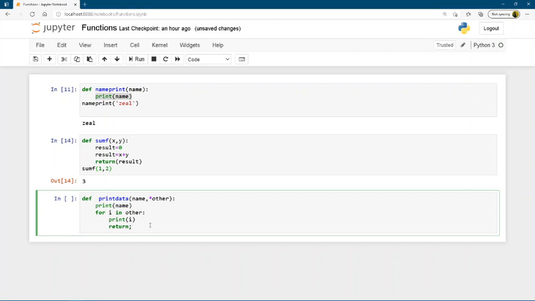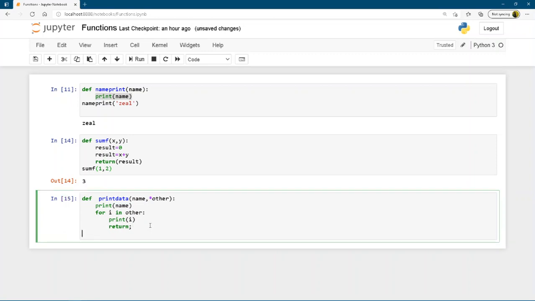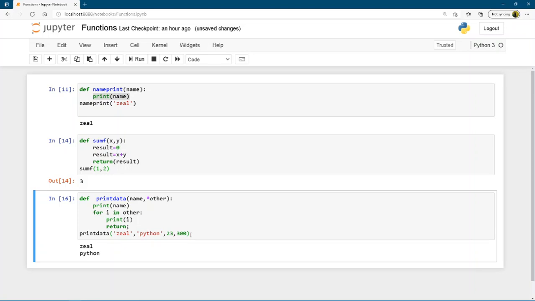Now if I call this print data and provide a name called Zeal, and after that I provide, say, Python, and say 23, 300. So these become arbitrary arguments, right? Because we are providing more. And if I call it,